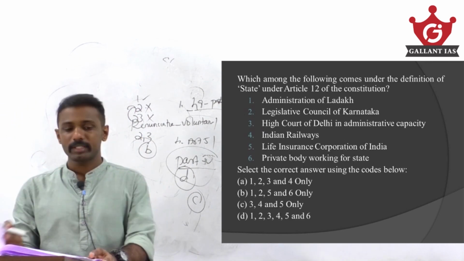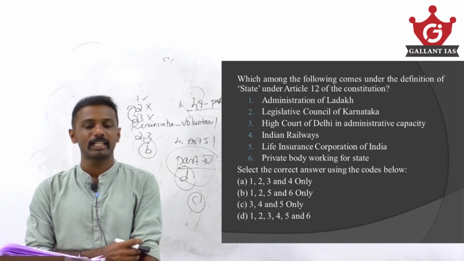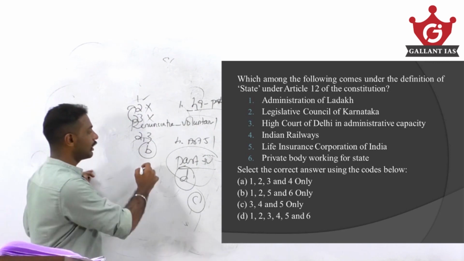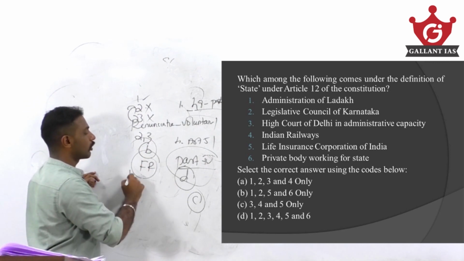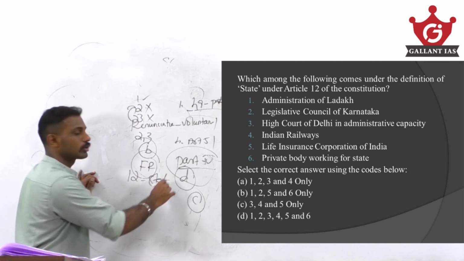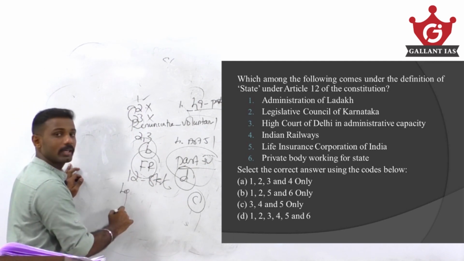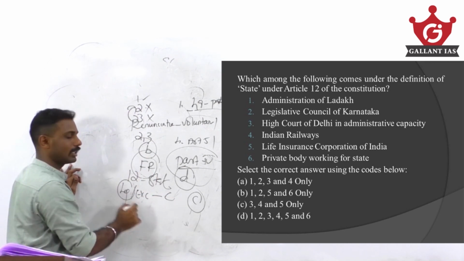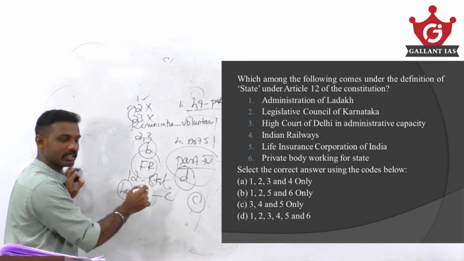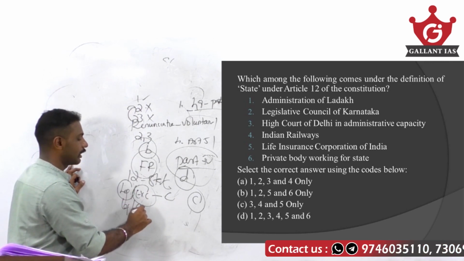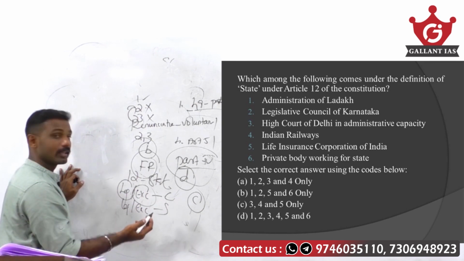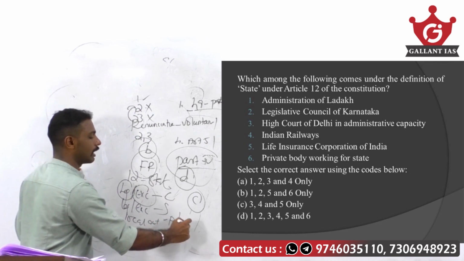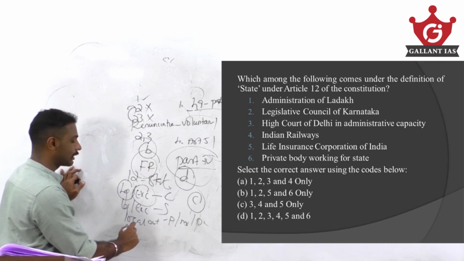Okay. Which among the following comes under the definition of state under Article 12 of the Constitution? See, under Article 12, that is when we learn the fundamental rights topic, Article 12 defines what a state is. So what is a state? The legislative as well as executive organ of the center, nothing but the Parliament as well as the central ministry, the legislature as well as executive organ of the state, then local authorities, that is panchayats, municipalities, district boards, and other authorities.